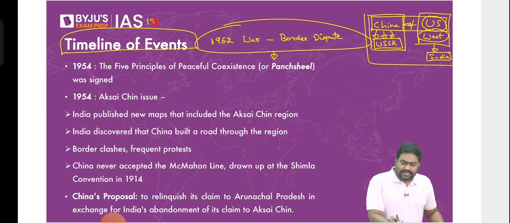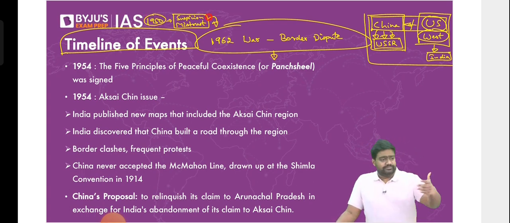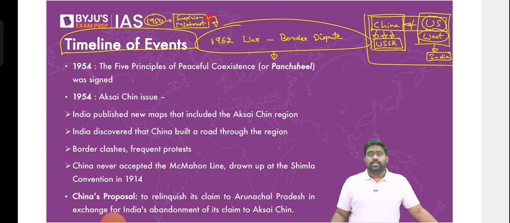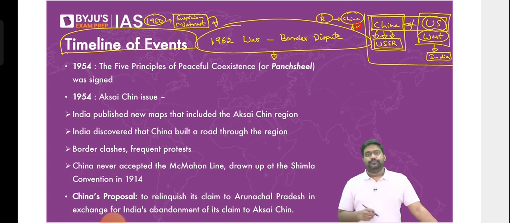Now see, by 1950, suspicion had started, mistrust had started. The Nehru government couldn't trust China anymore because India was taken aback when China reacted so violently. Right? Even many countries, even Mongolia, even the Soviet Union, even Vietnam, they all had their concerns about what China was doing. The Soviet Union was China's close ally. Even today, Russia has concerns about China. Even though Russia and China are close friends and allies, Russia always has a certain degree of doubt about what China can do next. China is so unpredictable.